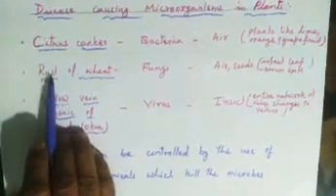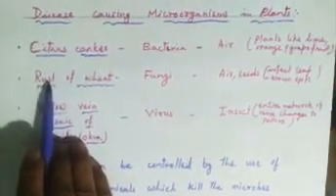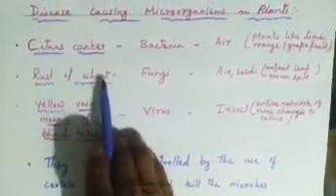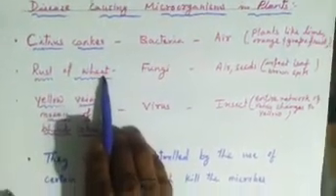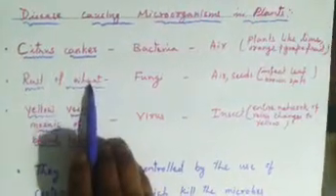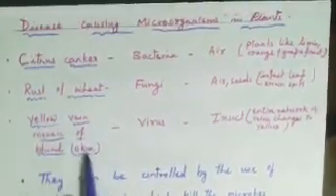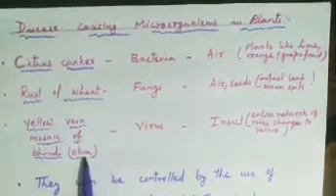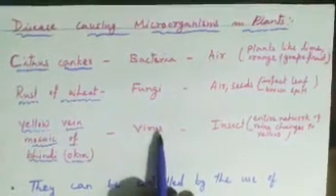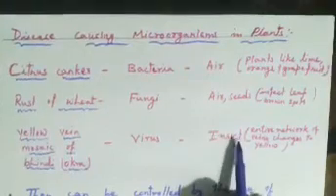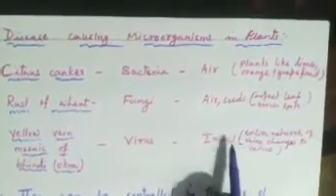Rust we have already learned. Rust means rusting, as we say. So that brownish colored part is found on the leaf of the wheat plant. In the same way, yellow vein mosaic of bhindi. Bhindi means okra. Okra is also affected by a virus, and it is spread by insects.